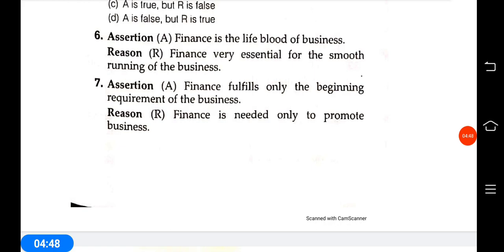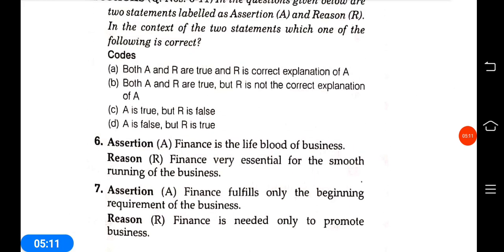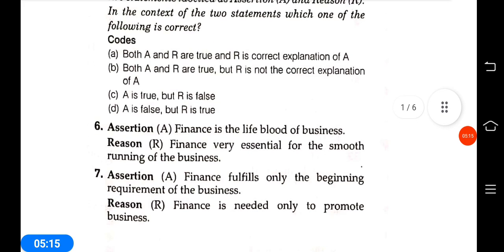So this assertion is wrong. The next, finance is needed only to promote business. It is needed to promote business, but also to continue the business we need finance. So finance is everywhere. So the answer is B. A and R are true, but R is not the correct explanation of A. Okay.